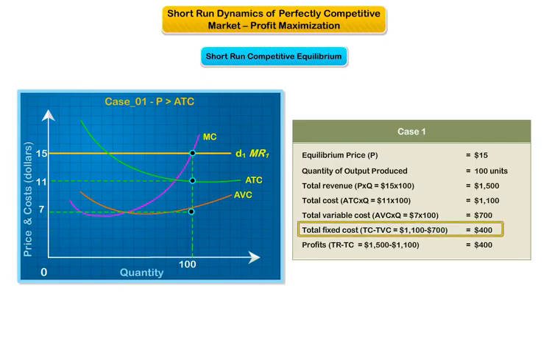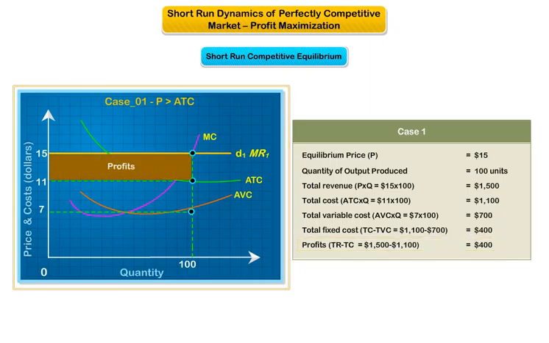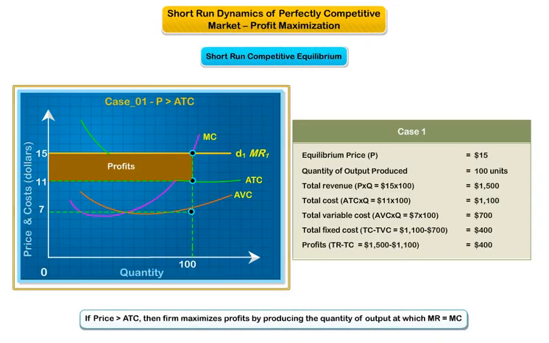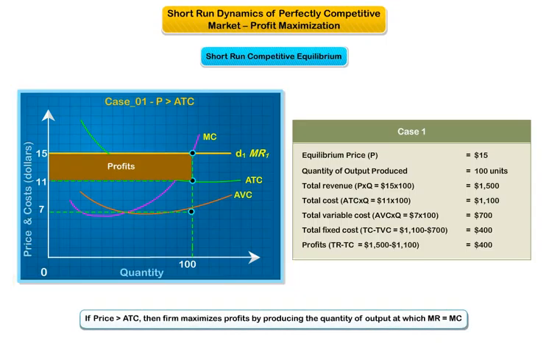That is $1,100 minus $700. And profits will be $400. That is $1,500 minus $1,100. Therefore, if price is above the average total cost for the perfectly competitive firm, the firm maximizes profits by producing the quantity of output at which MR is equal to MC.